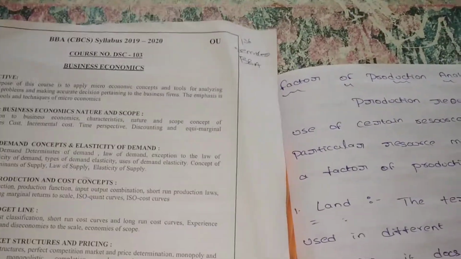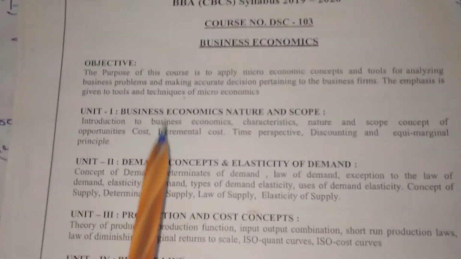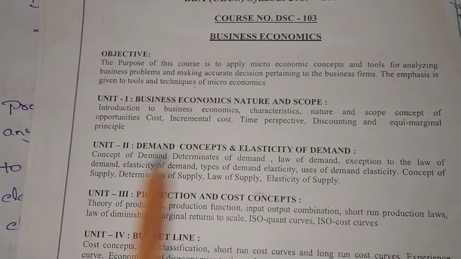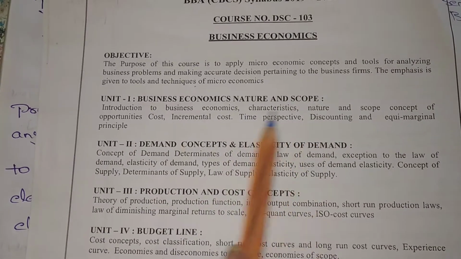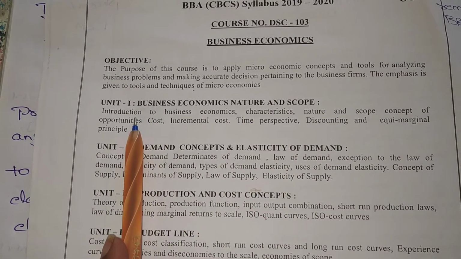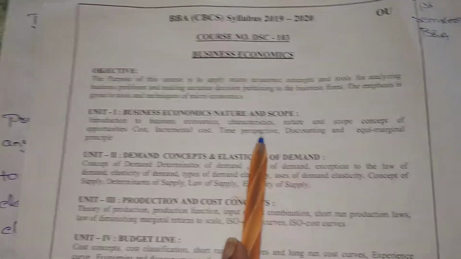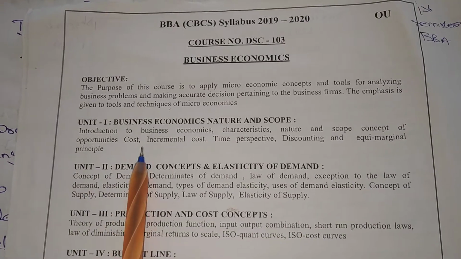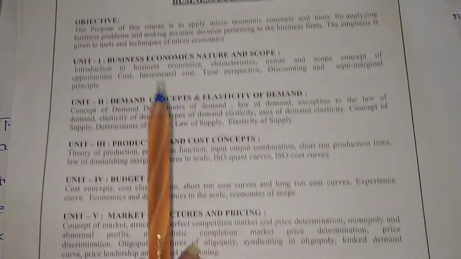I want to show our syllabus copy. First unit, business economics, nature and scope. We completed our first unit: introduction to business economics, characteristics, nature and scope, concepts of opportunity cost, incremental cost, time perspective, discounting and equi-marginal principle.